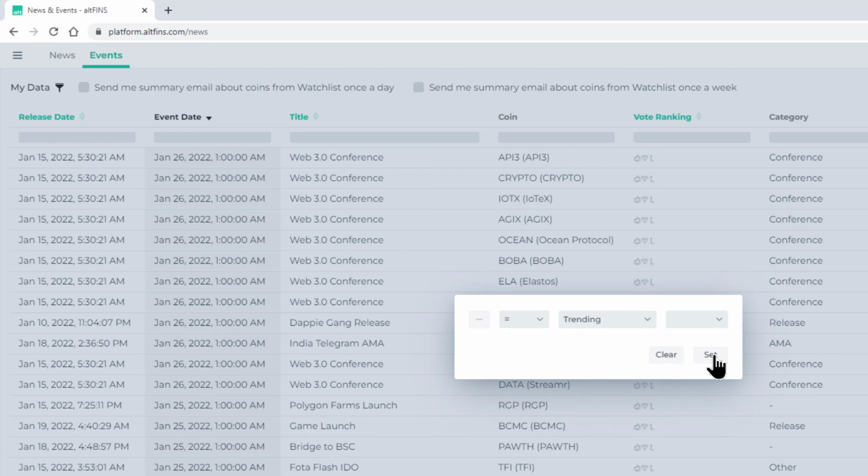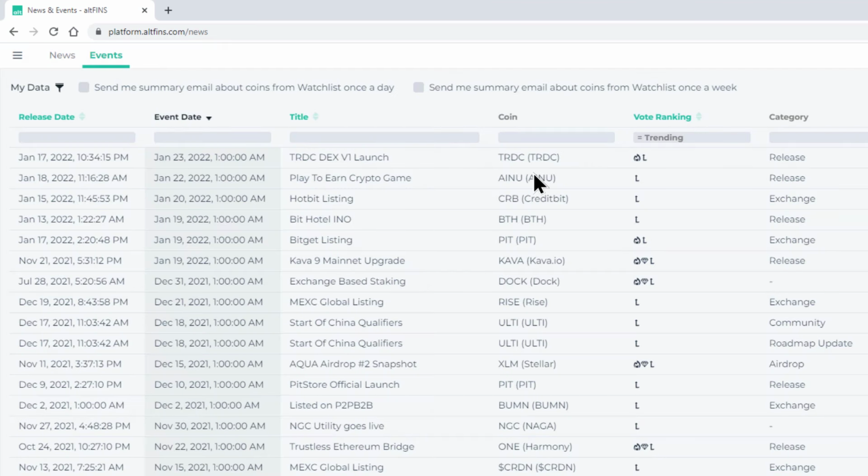Okay, so let's just say we want to see what's trending, and again, these could be some major events that could warrant further digging. Could be listings, could be some mainnet launches, right? And you get the categories here. Could be product updates. Here's a roadmap update.